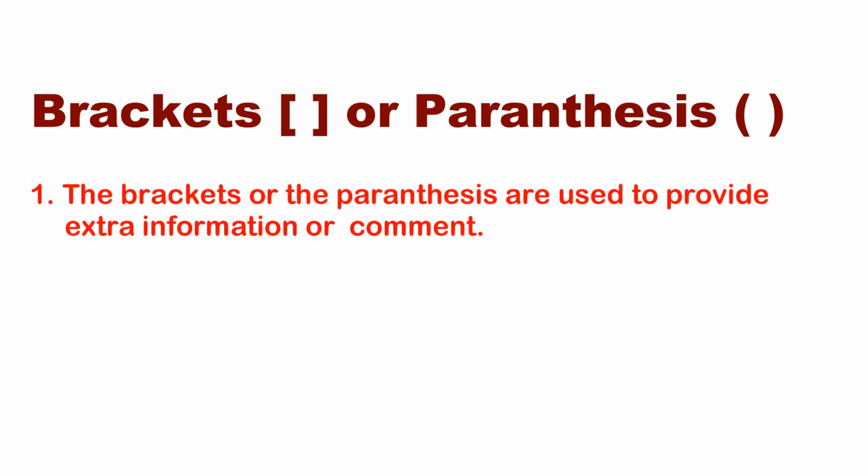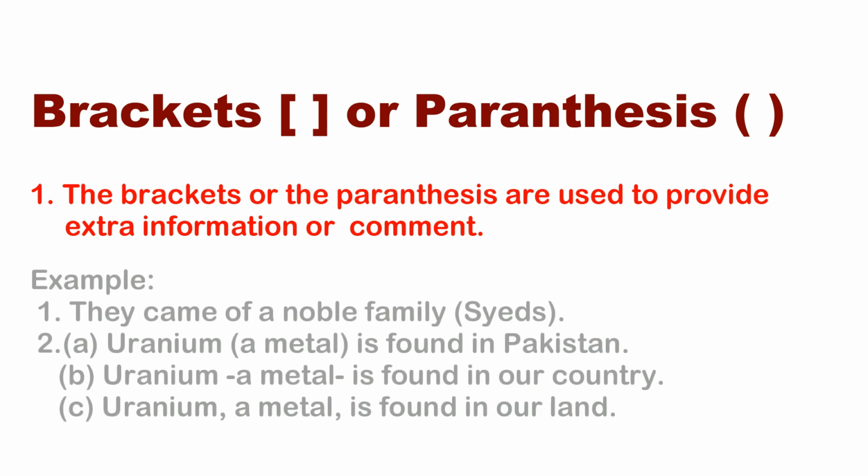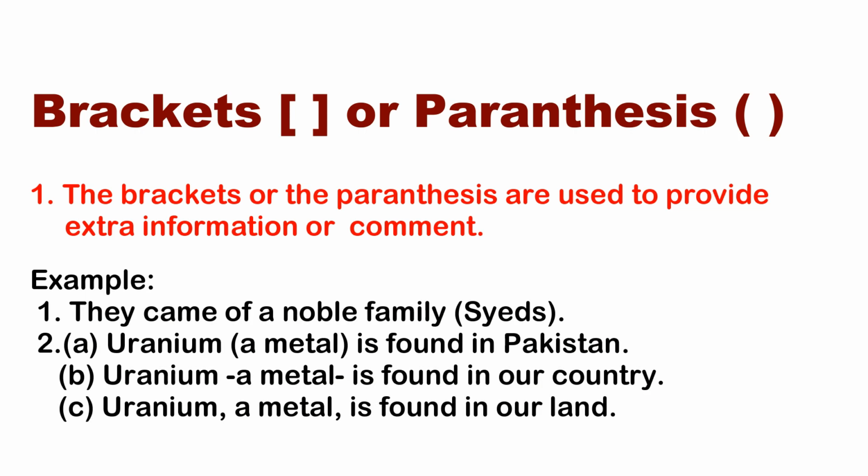The brackets are used to provide extra information or comment. For example, uranium (a metal) is found in Pakistan. After uranium, you are using a bracket. So this bracket shows the additional information.